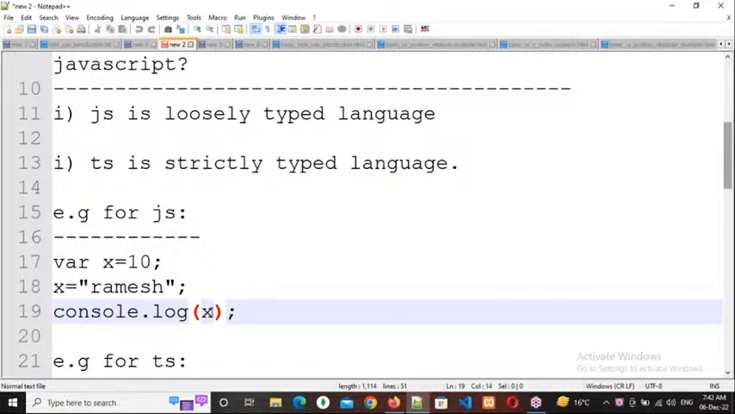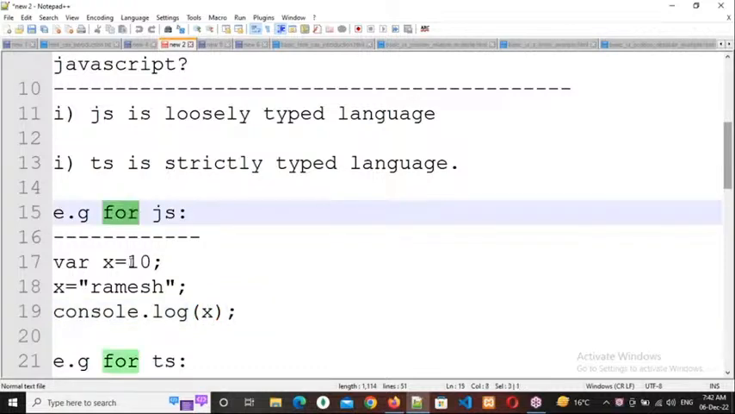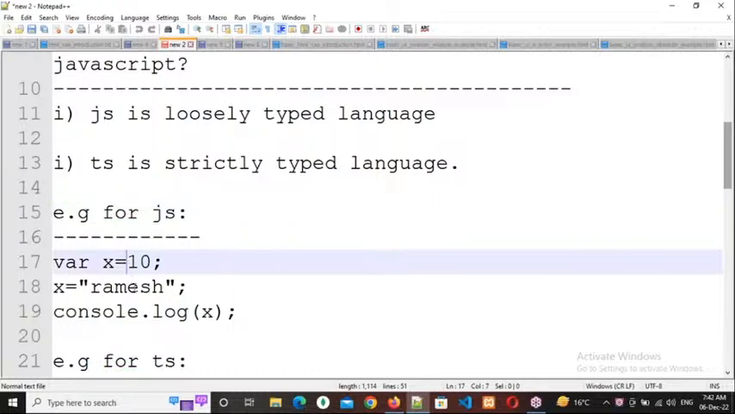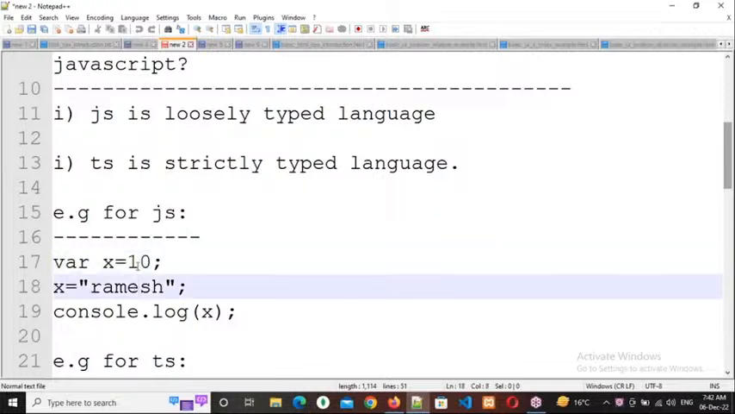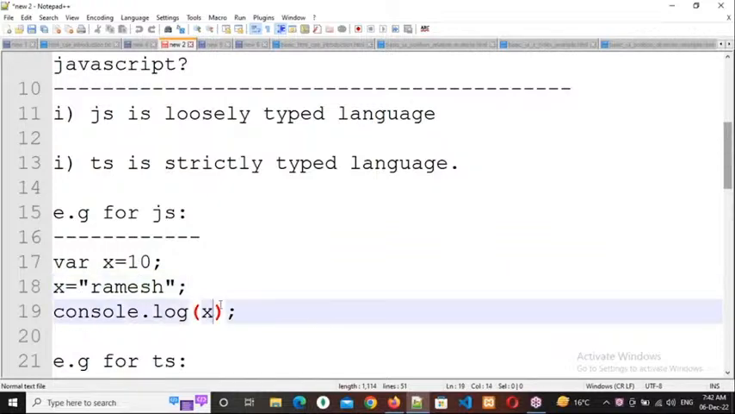Ramesh only. Why? Because JS is a loosely typed language. Though in the next line you have modified the type of the data, it doesn't bother. It is a loosely typed language. Whatever type of data you assign, it will take the latest value only. This is a number, this is alphabet, it doesn't bother about that. It will focus on the latest value, so whatever the latest value is, that is what you will get as the output. That's why you will get the output as Ramesh only.